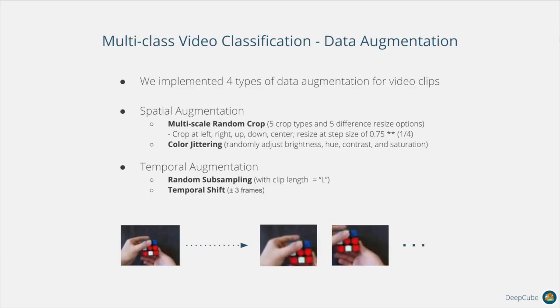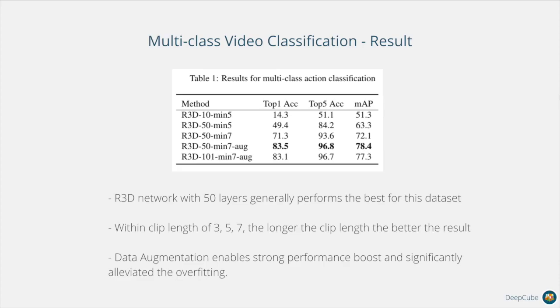We also developed spatial-temporal data augmentation during training time. With experiments, we found a multi-scale random crop is most helpful for improving inference results. In experiments, the 50-layer network performs better in general. We do not go with more than 7 frames for clip length because a high-speed move can actually happen within 7 frames. With data augmentation, our best model has a very high top-1 and top-5 accuracy, making automating cube move transcription very promising.